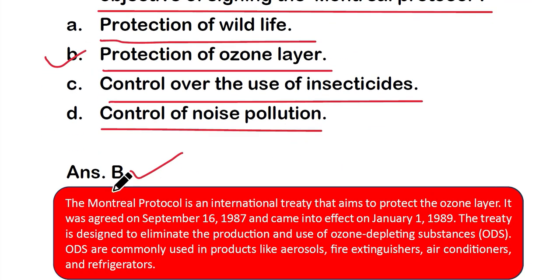So here we will see the Montreal Protocol is an international treaty that aims to protect the ozone layer. It was agreed on September 16, 1987 and came into effect on 1st January 1989. The treaty is designed to eliminate the production and use of ozone depleting substances. ODS are commonly used in products like aerosols, fire extinguishers, air conditioners and refrigerators.